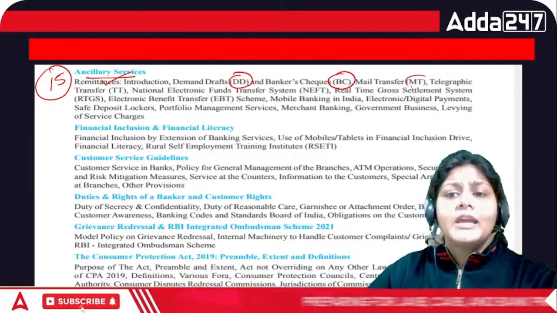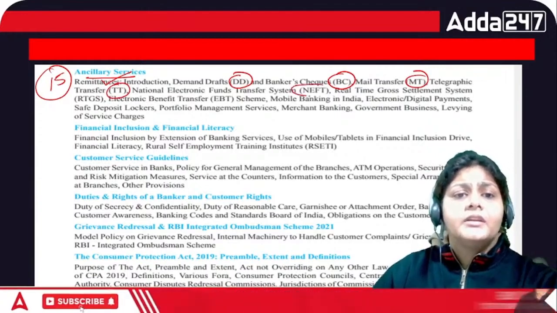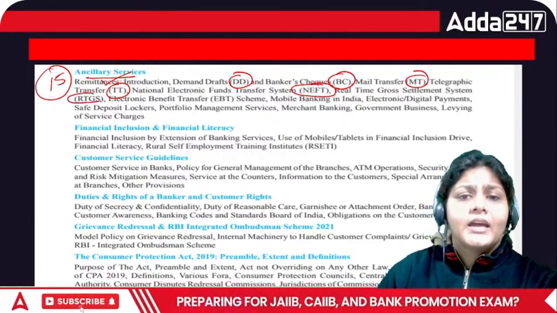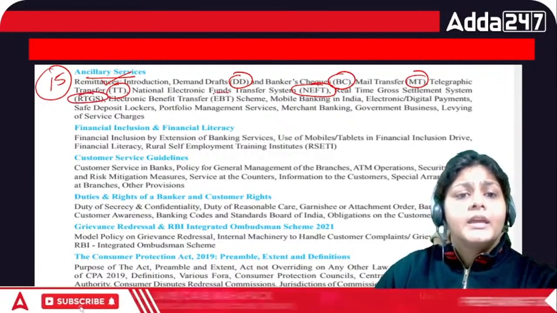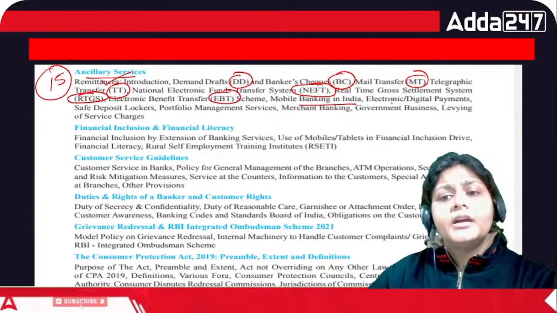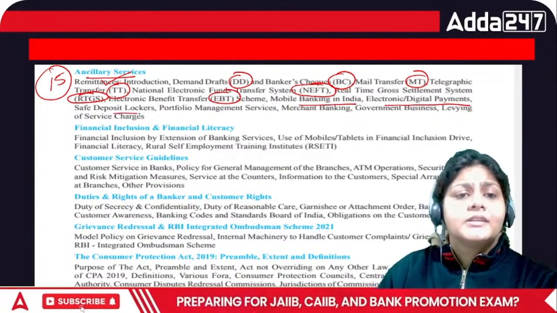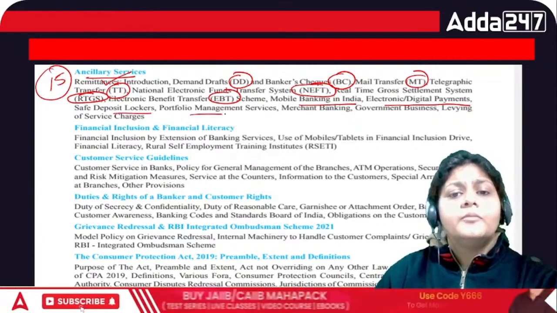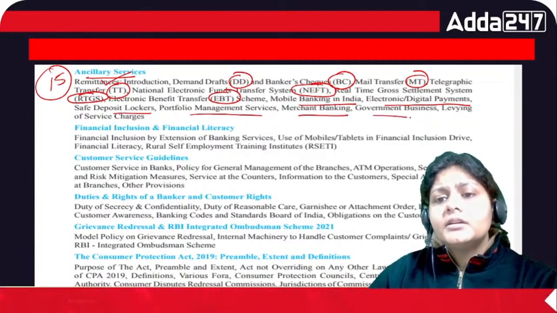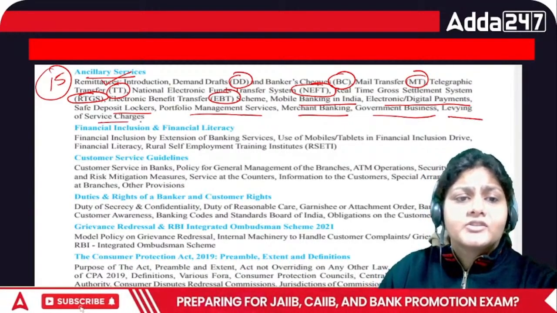Then we have the MT here, TT, that is telegraphic transfer, NEFT, National Electronic Funds Transfer, RTGS, Real Time Gross Settlement system, EBT, electronic benefit transfer, mobile banking in India, electronic and digital payment, safe deposit locker, portfolio management service, merchant banking, government business, levying of service charges.